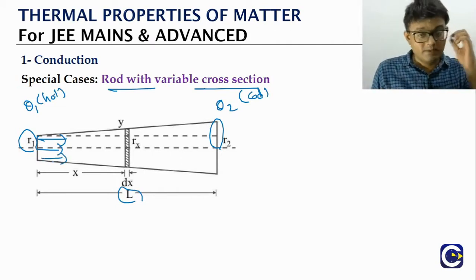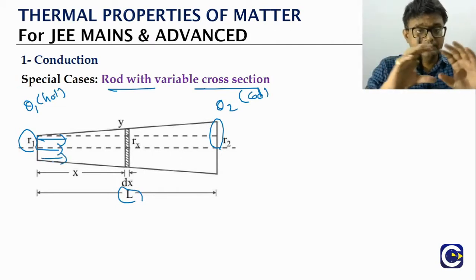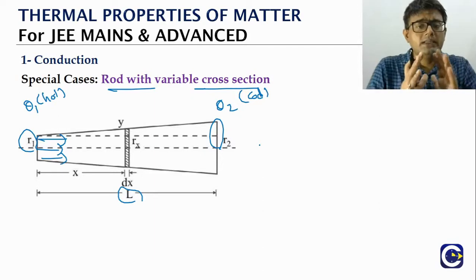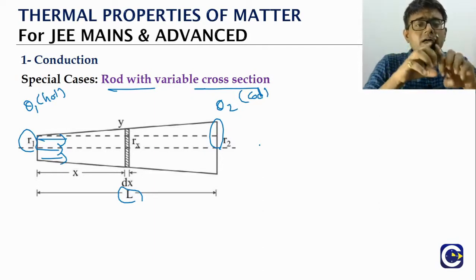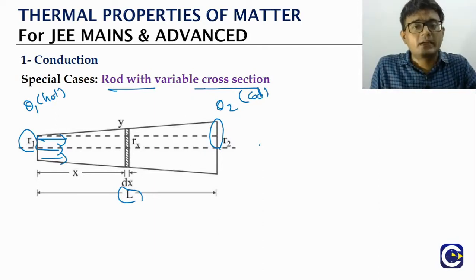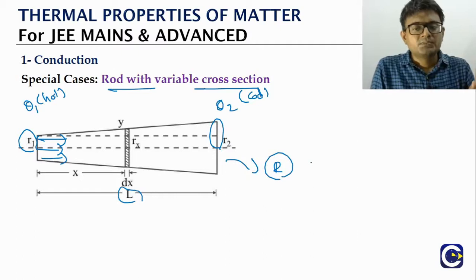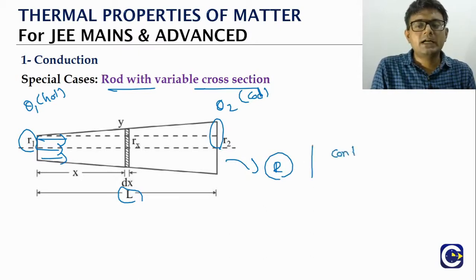Whenever we talk about the conduction current, we can see the similarity between the conduction current and the electric current. So if you look at the thermal resistance R, what is the conduction current or conduction power formula? Conduction power will be equal to what?